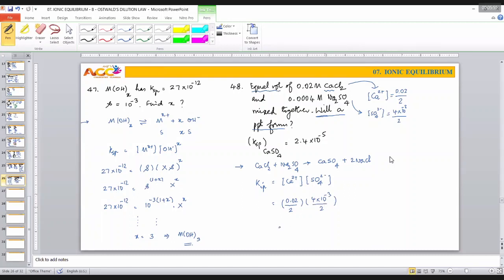Now, check the value. That is 2 into 10 power minus 5. Right. This is 2.4 into 10 power minus 5, right? Whenever you are having powers equal here in this case, let us compare the number 2.4 and this one. This implies KIP value is less than KSP. And as long as we have this, the solution is called unsaturated. Precipitation will never form here in this case. Precipitation will not form.